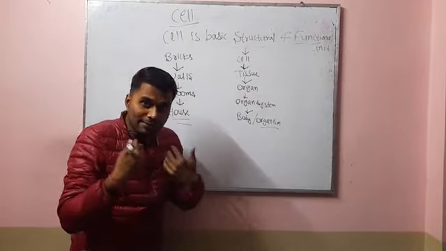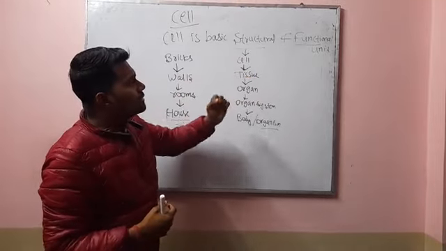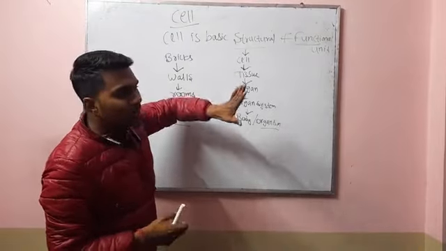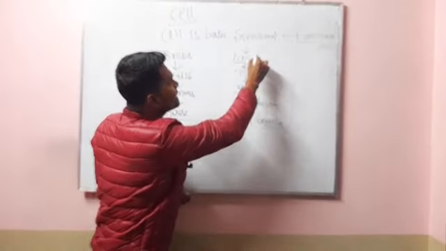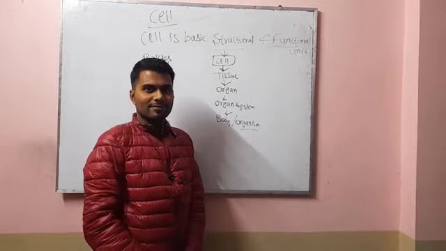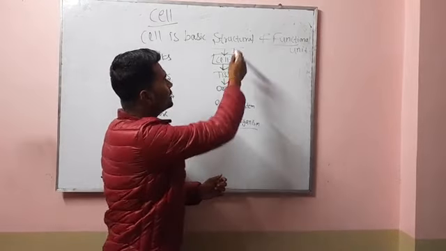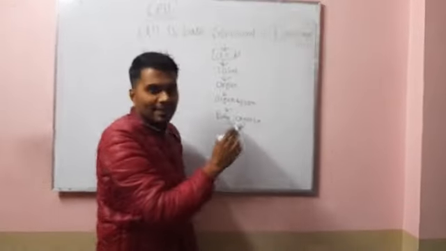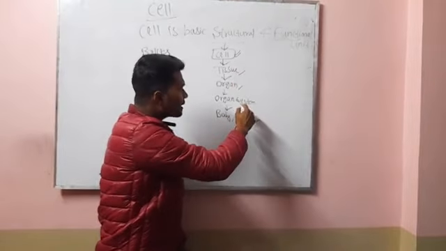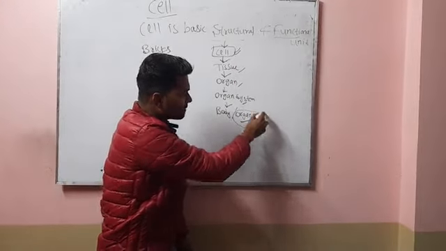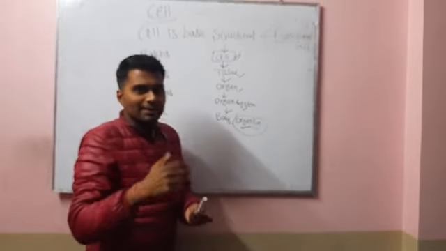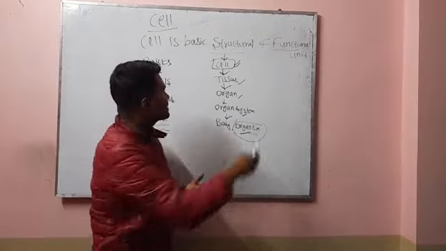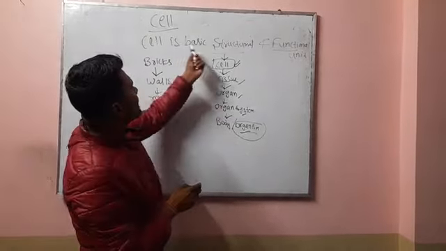Similarly, if we look at the structural behavior of our body, the most important basic thing is the cell. In the structural unit of living organisms, all organisms must be composed first of cells, then tissues, then organs, organ systems and the organism. You can see that the most basic structure is the cell. That's why we can say cell is the basic structure.